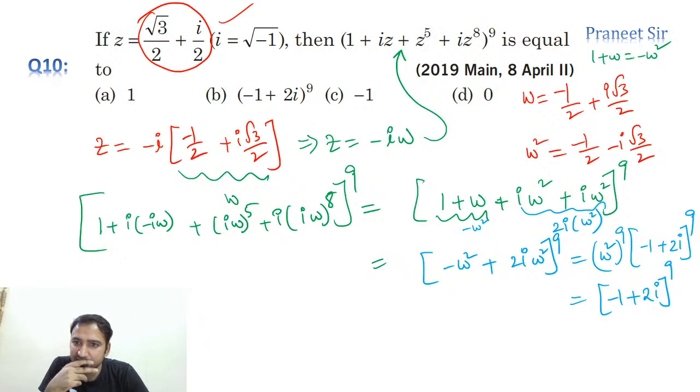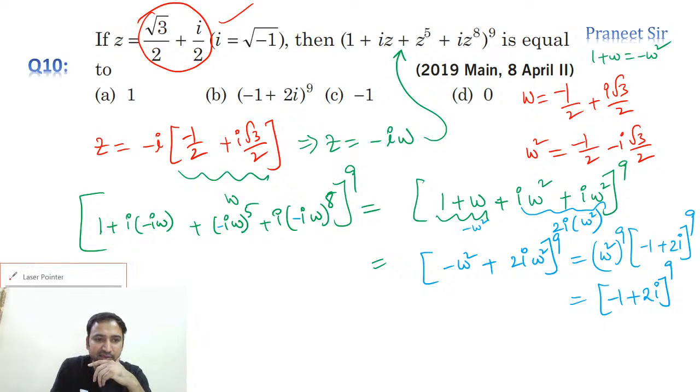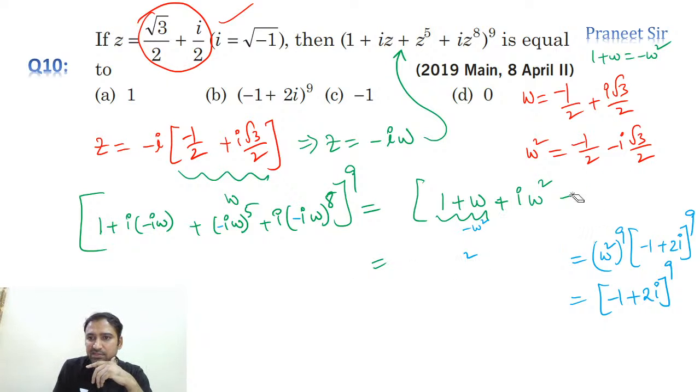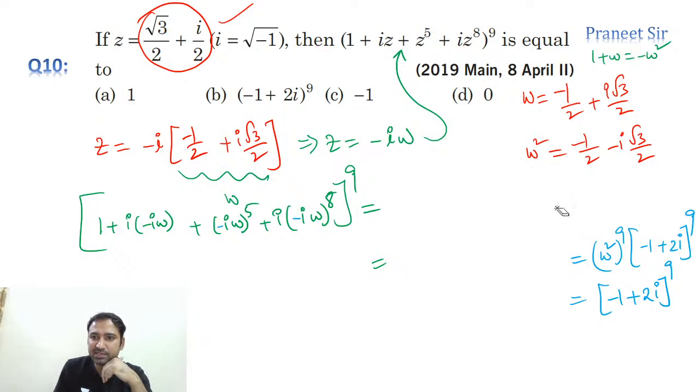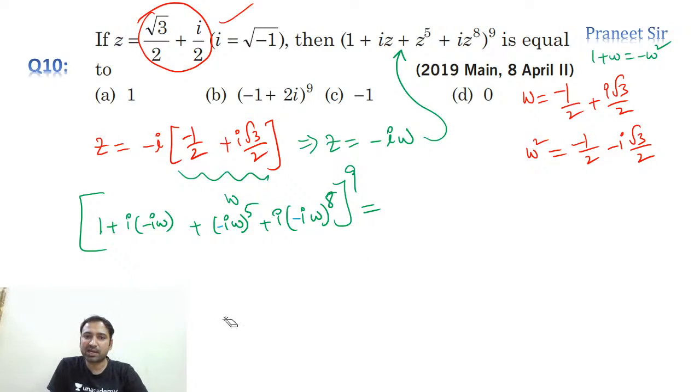The last I didn't take minus. Okay, let's check it again. Minus I omega we need to substitute. Correct. One second, guys. Here I forgot minus I omega. Here minus I omega, here minus I omega. Now let's check it, guys. Somewhere I did wrong here, so let me do it again. There is a silly mistake here. Okay, right. So I need to substitute Z is equals to minus I omega. That's what I did here. Previously I forgot this minus I, and now it is okay.